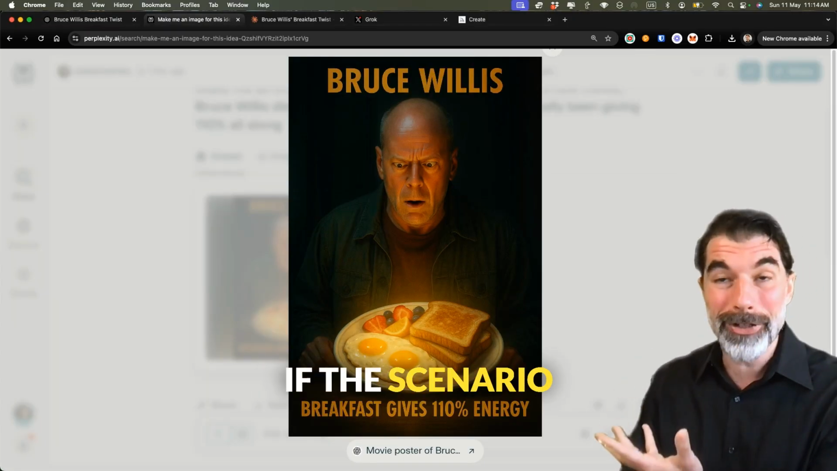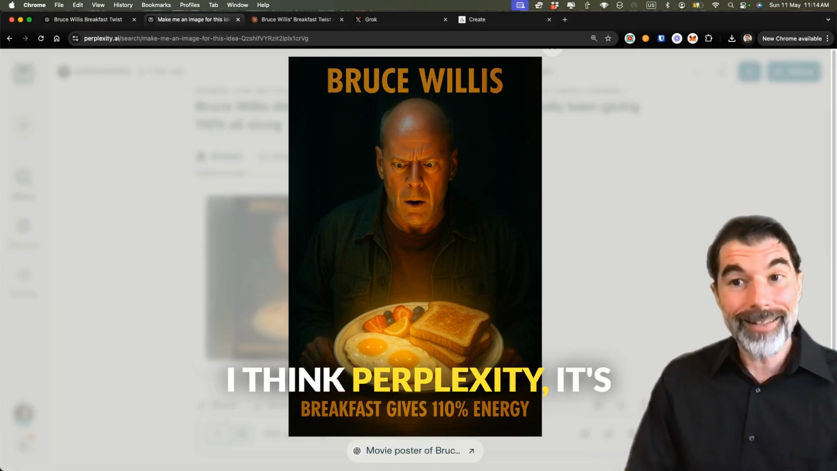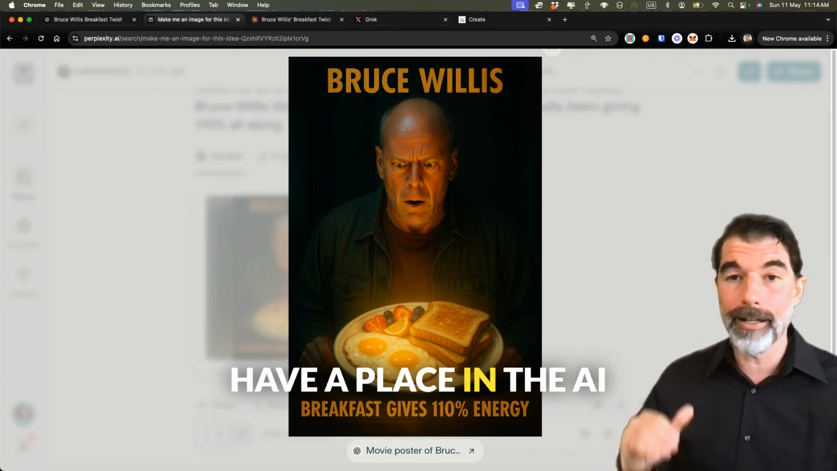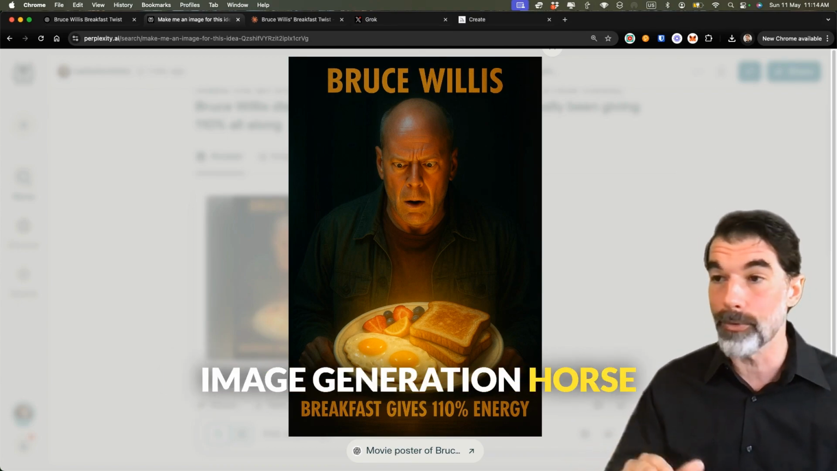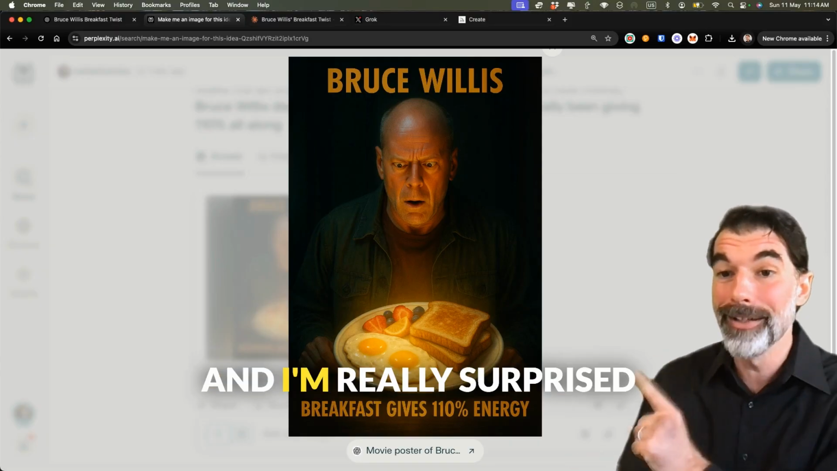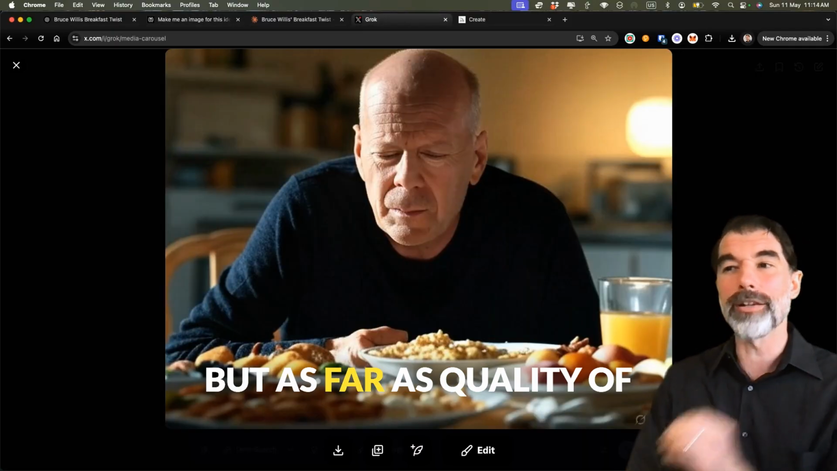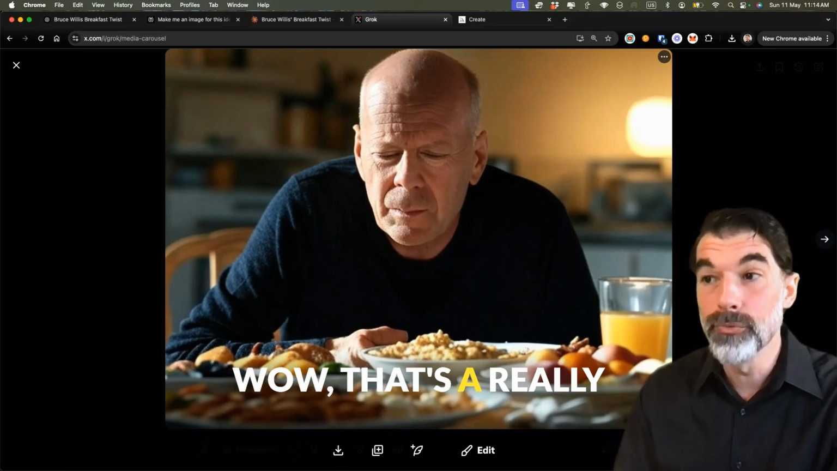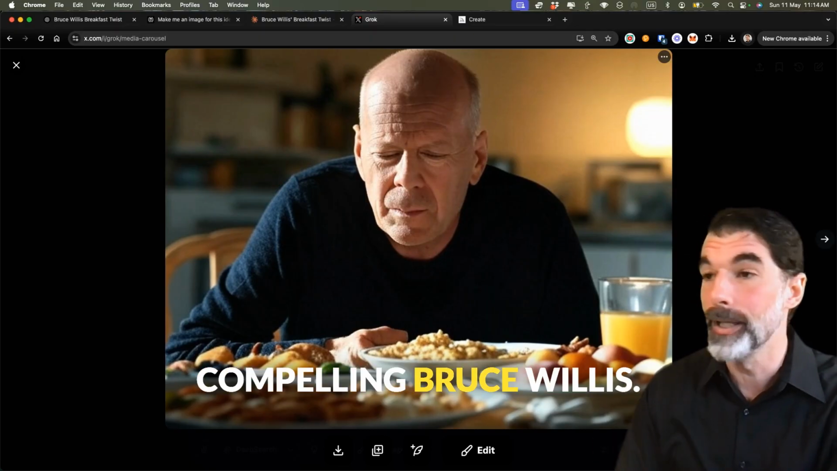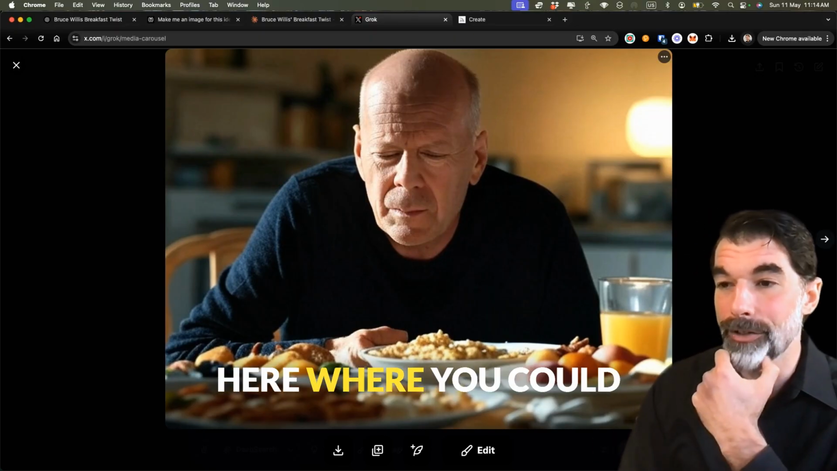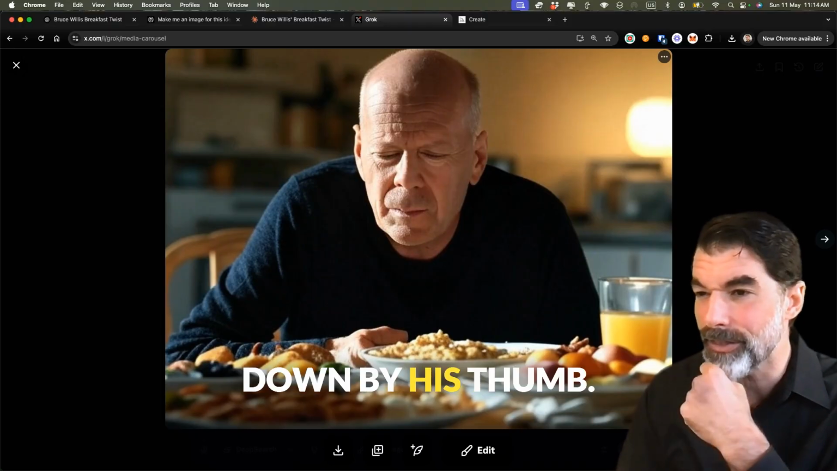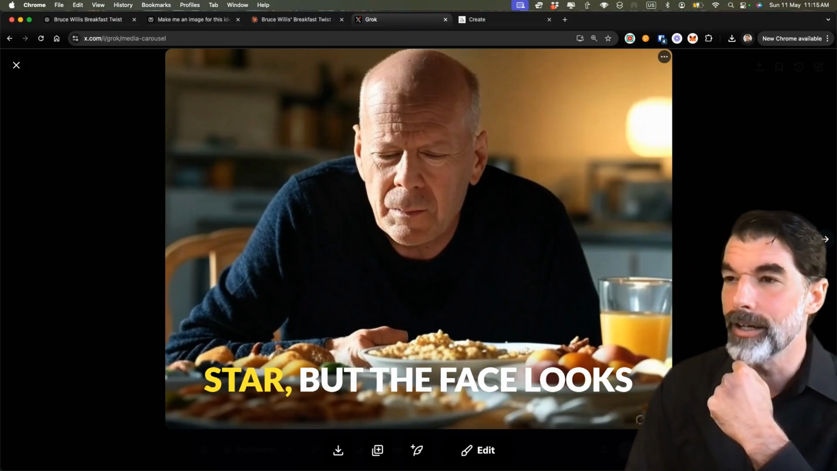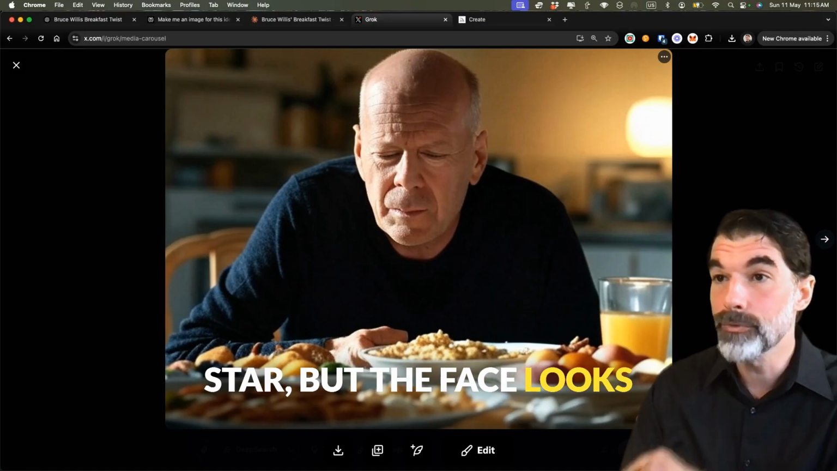If the scenario is good enough, I think Perplexity, I'm really surprised. Perplexity didn't even have a place in the AI image generation horse race until recently. And I'm really surprised at how good this is. But as far as quality of replication, Grok, man, wow, that's a really compelling Bruce Willis. There's some things in here where you could tell it's AI generated down by his thumb, his hands and stuff, the way he's hunching. That's not an action star. But the face looks really good on Grok.